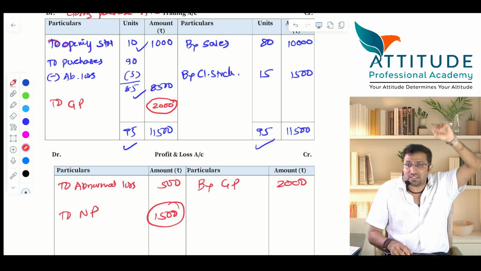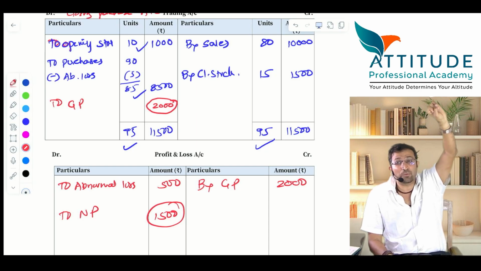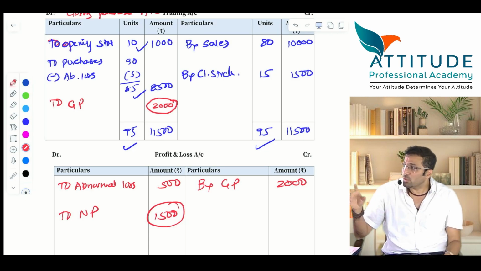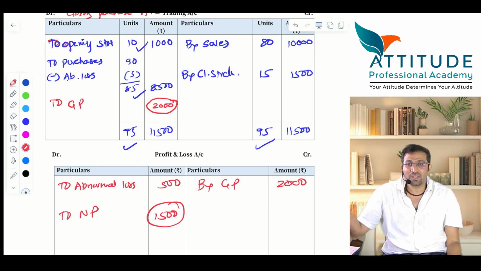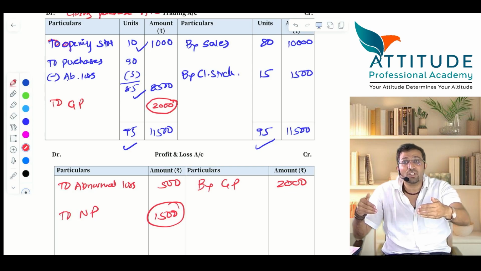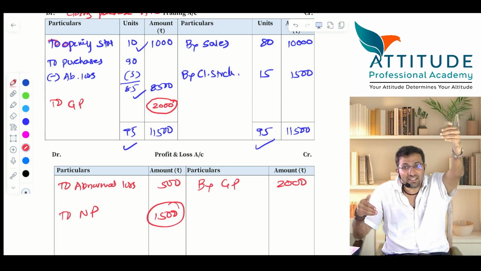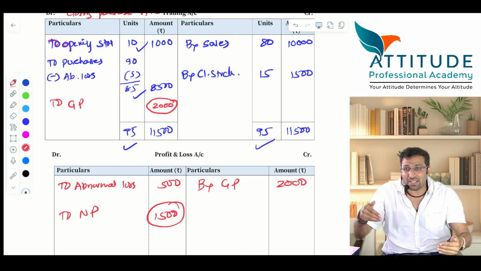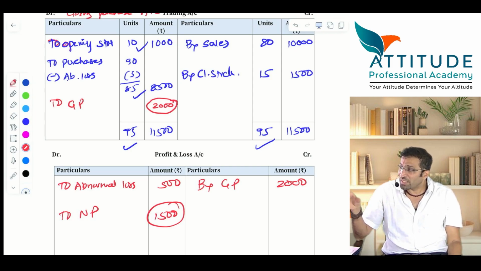Now tell me, from the very basics I taught you all. First I took the important terms. Then I told you the rules of passing the journal entry. Then we solved a good number of journal entries, including adjustment entries of outstanding salary, prepaid salary, which are passed at the end of the year. Then I taught you how to prepare ledger accounts. Then I told you the accounting process: journal entries, then posted into ledger, ledger balancing after posting, then trial balance. In the trial balance, see all the nominal accounts. Nominal accounts should get closed. We saw all the closing entries.